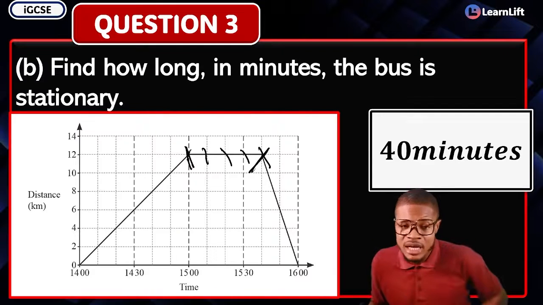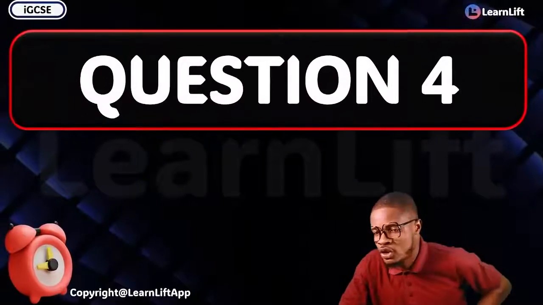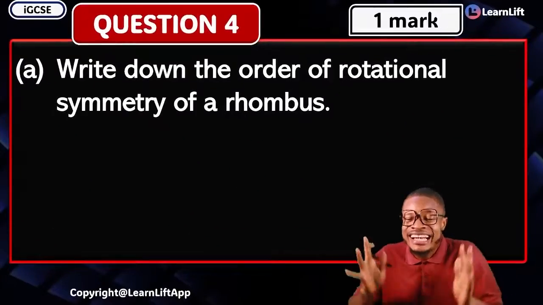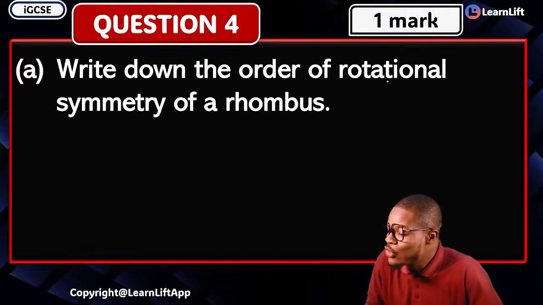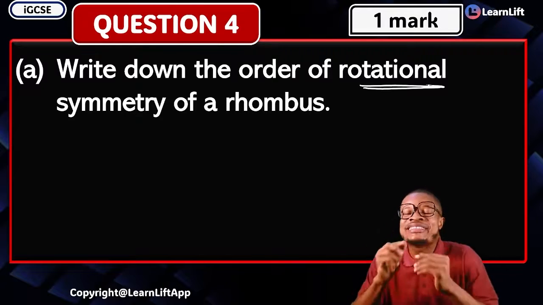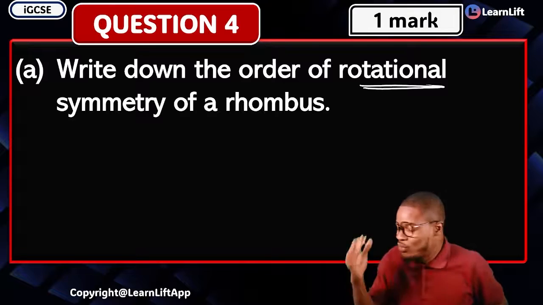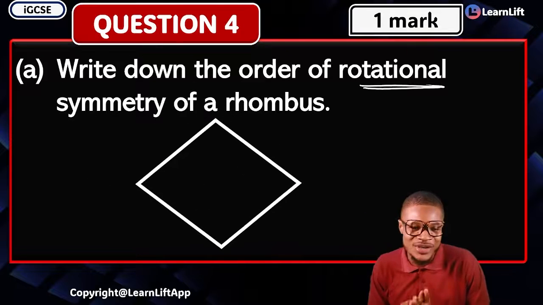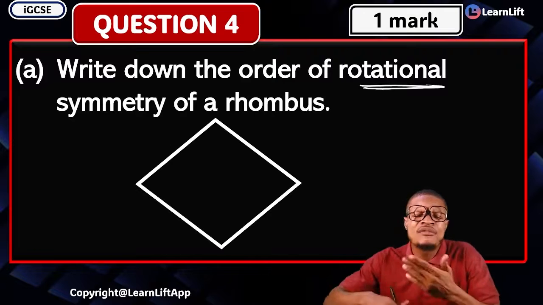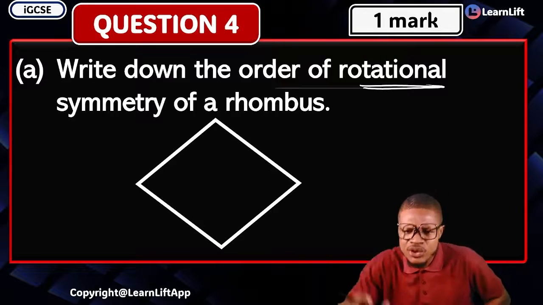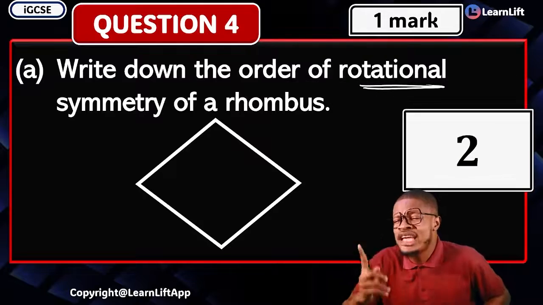If you get this very quickly with me, look at the next question. Question 4, all the way. We're given this powerful question that says, write down the order of rotational symmetry of a rhombus. Now, for a rhombus, first, this is your rhombus, right? Now, what's the order of the rotational symmetry? In a rhombus, how many sides can we rotate? It is just 2. The rotational symmetry in a rhombus is 2.